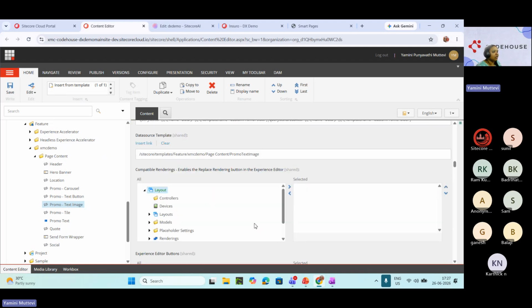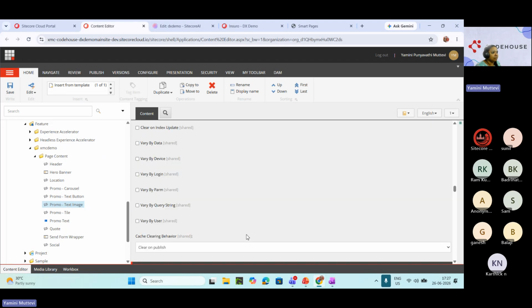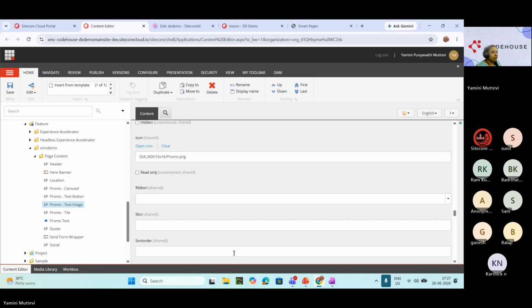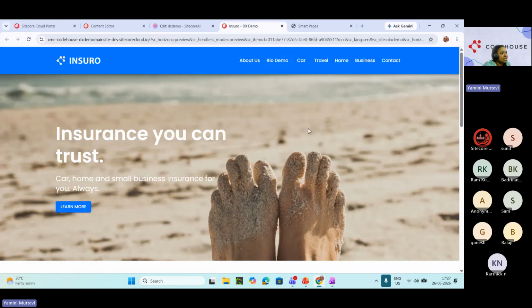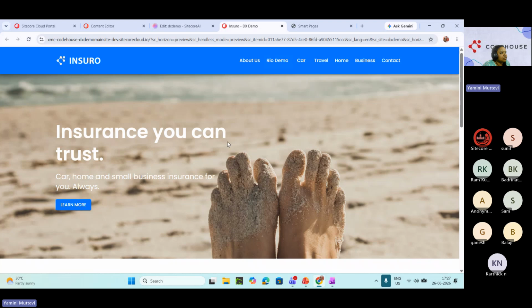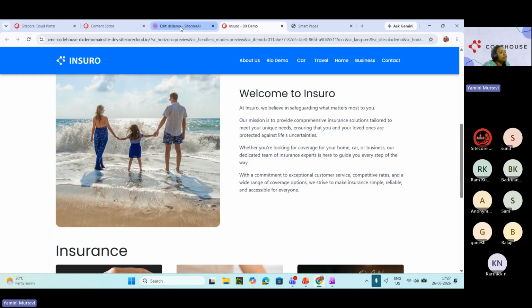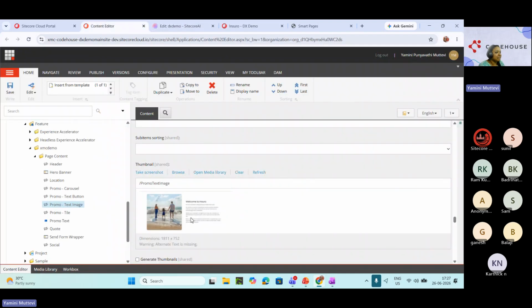There's also something called a thumbnail field here. Thumbnail also appears here. I just put a simple usage from the application which I'm using. This is my promo text component. This is the same image I've put in for user feasibility and visibility. It's easy to understand what component is what, because we're not mapping the content. Remember, we're not mapping the content here.